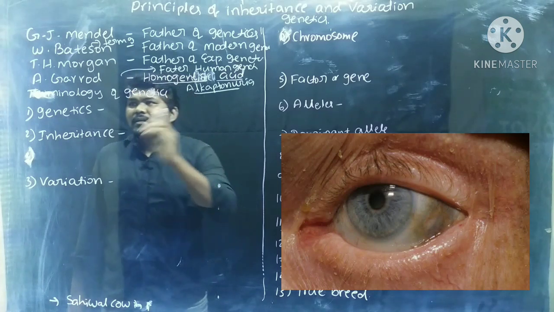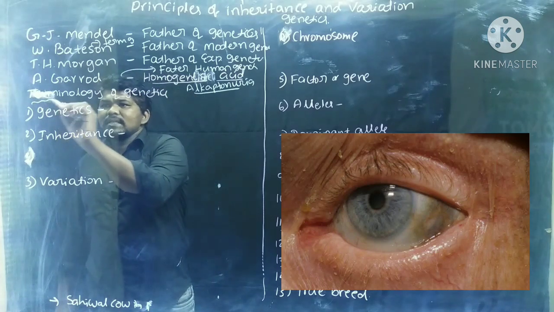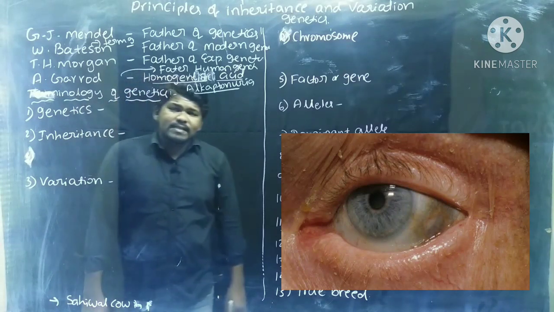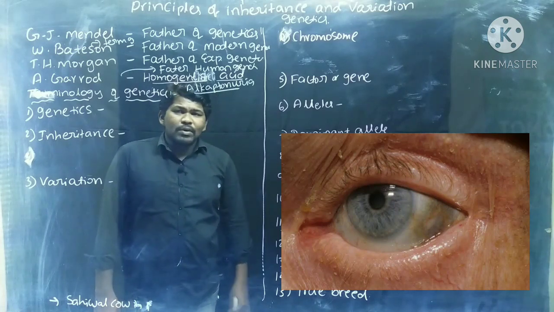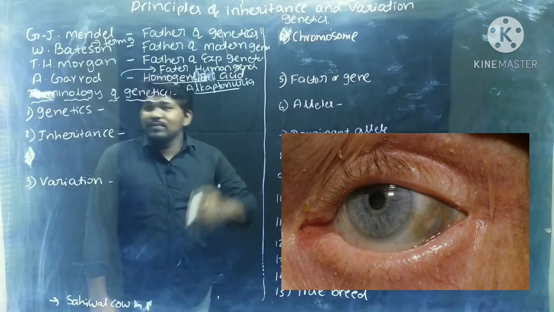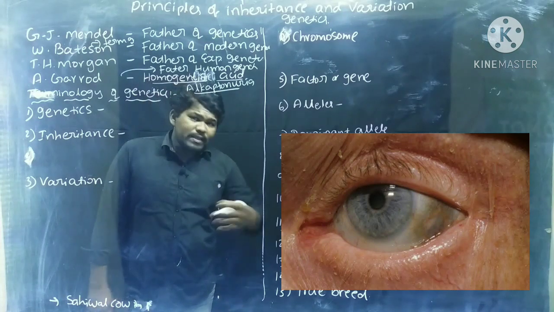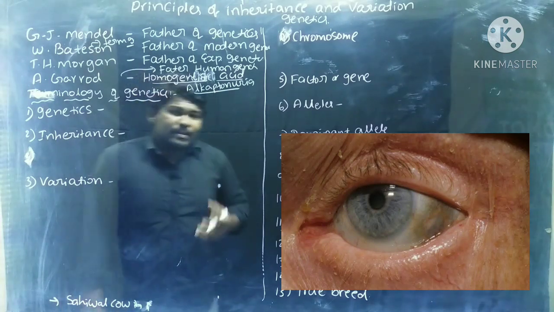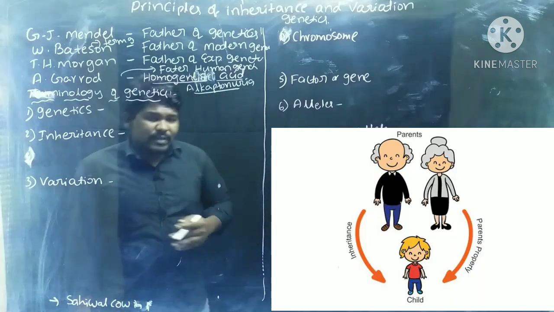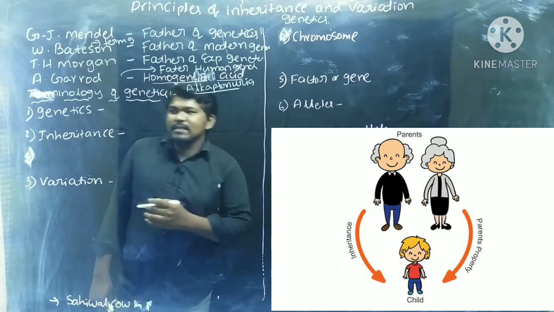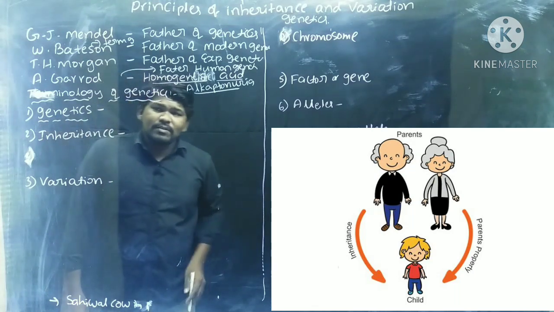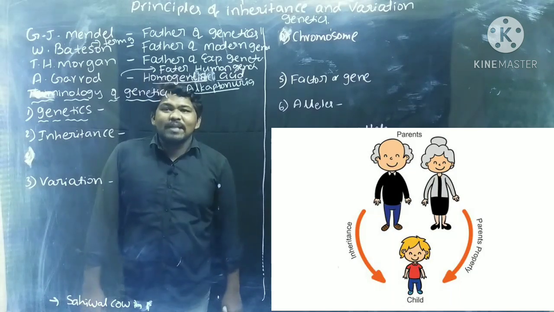Next, we should discuss the terminology of genetics. For better understanding of the chapter, we should know a few terms related to genetics. First we will discuss the terminology, and after that we will discuss the remaining parts of genetics.